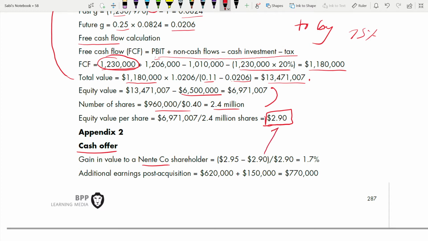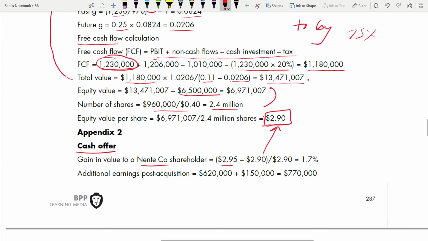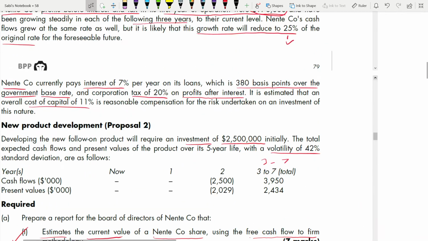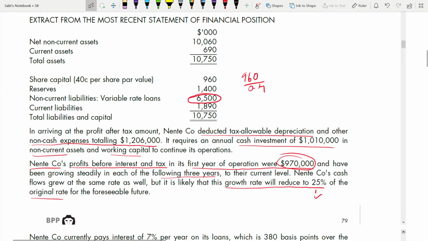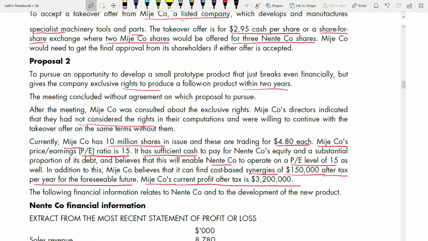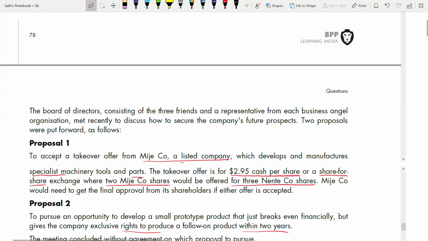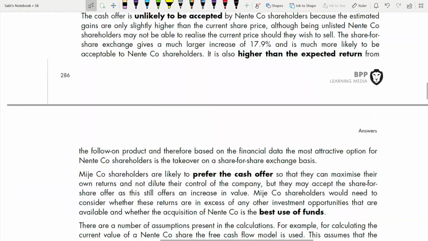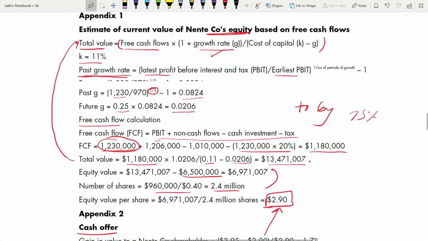See here, 2.9. What is 2.95? Look at the offer. Go to the cash offer and see. The cash offer is what? In proposal 1, it is 2.95 cash per share. That's why it is 2.95 minus that 2.9 which you have got as equity value per share.